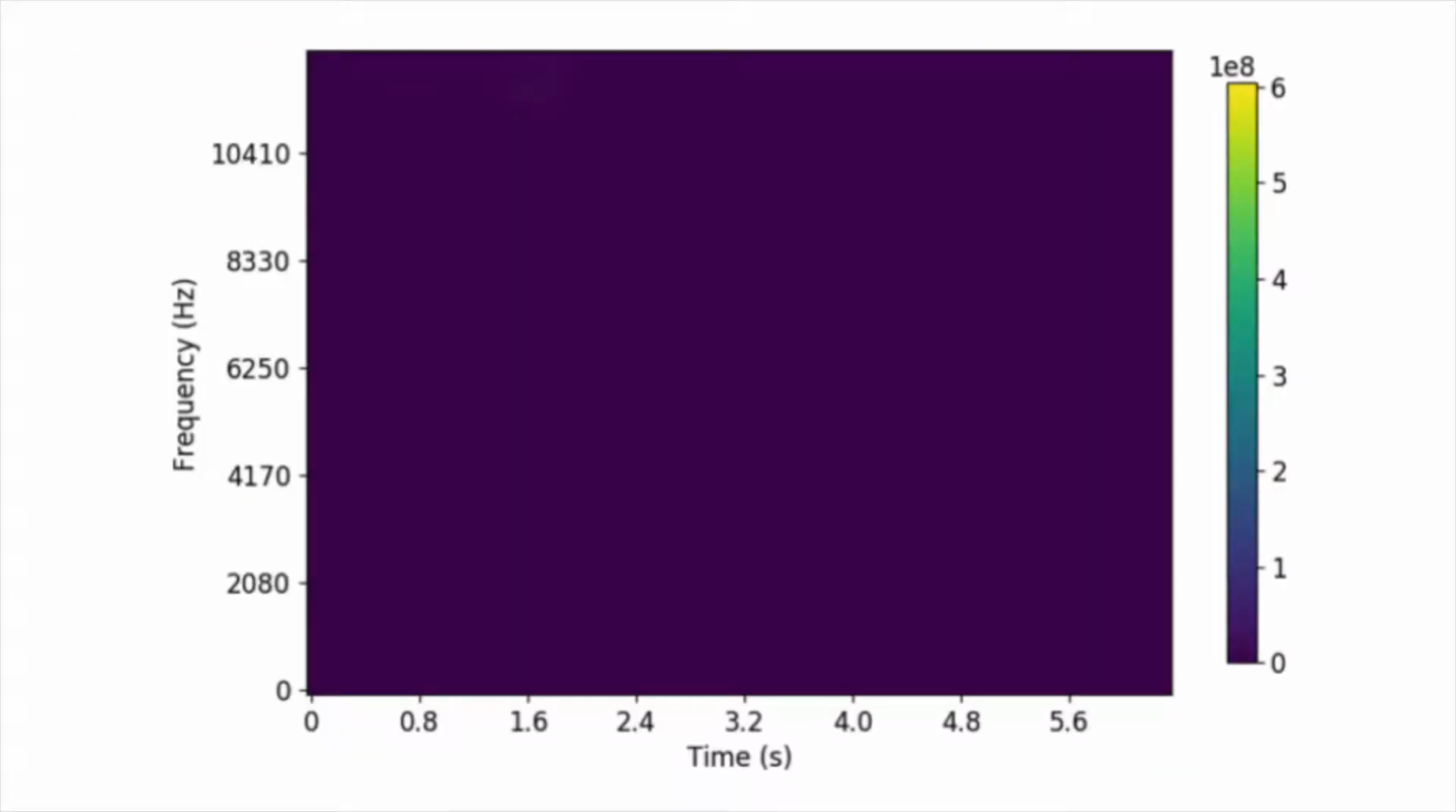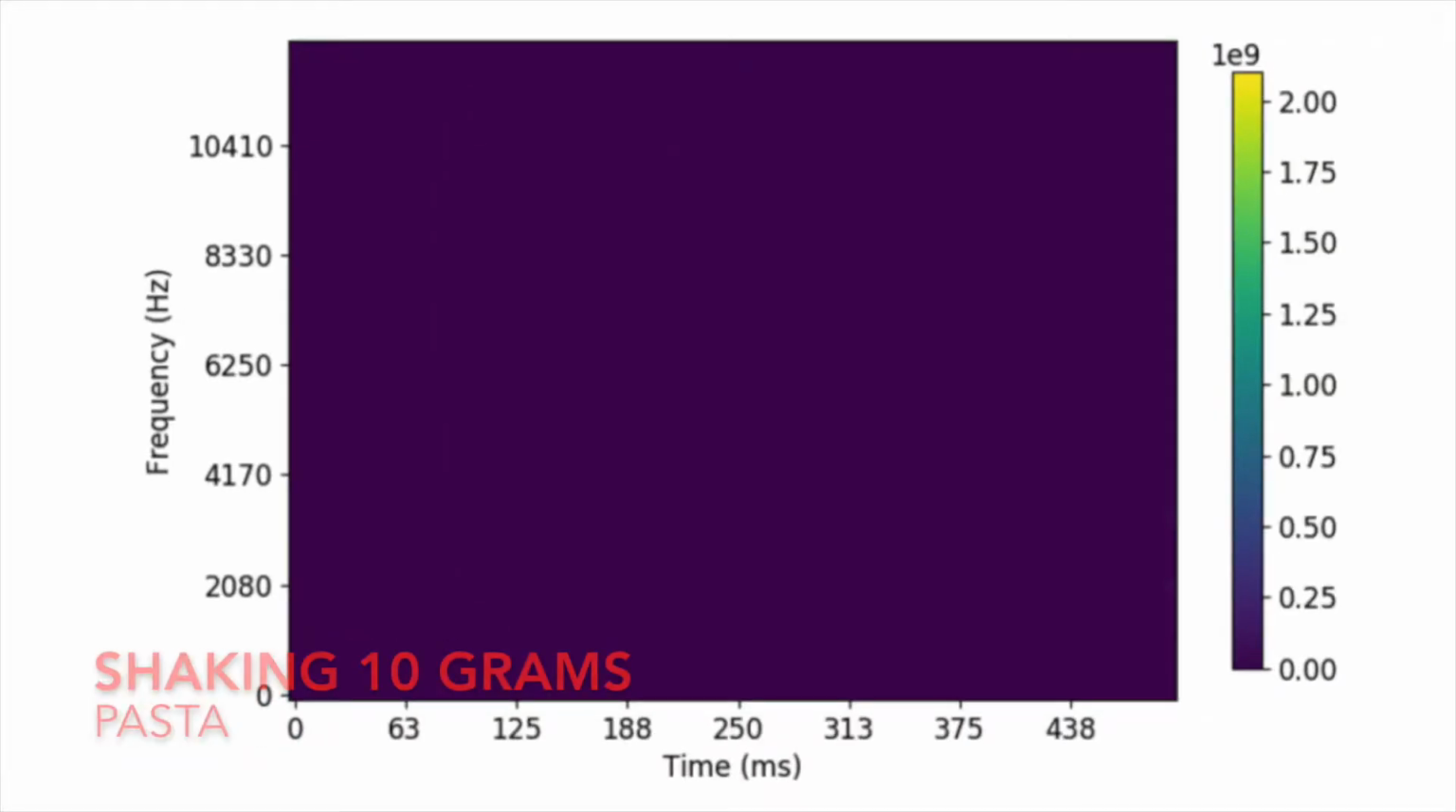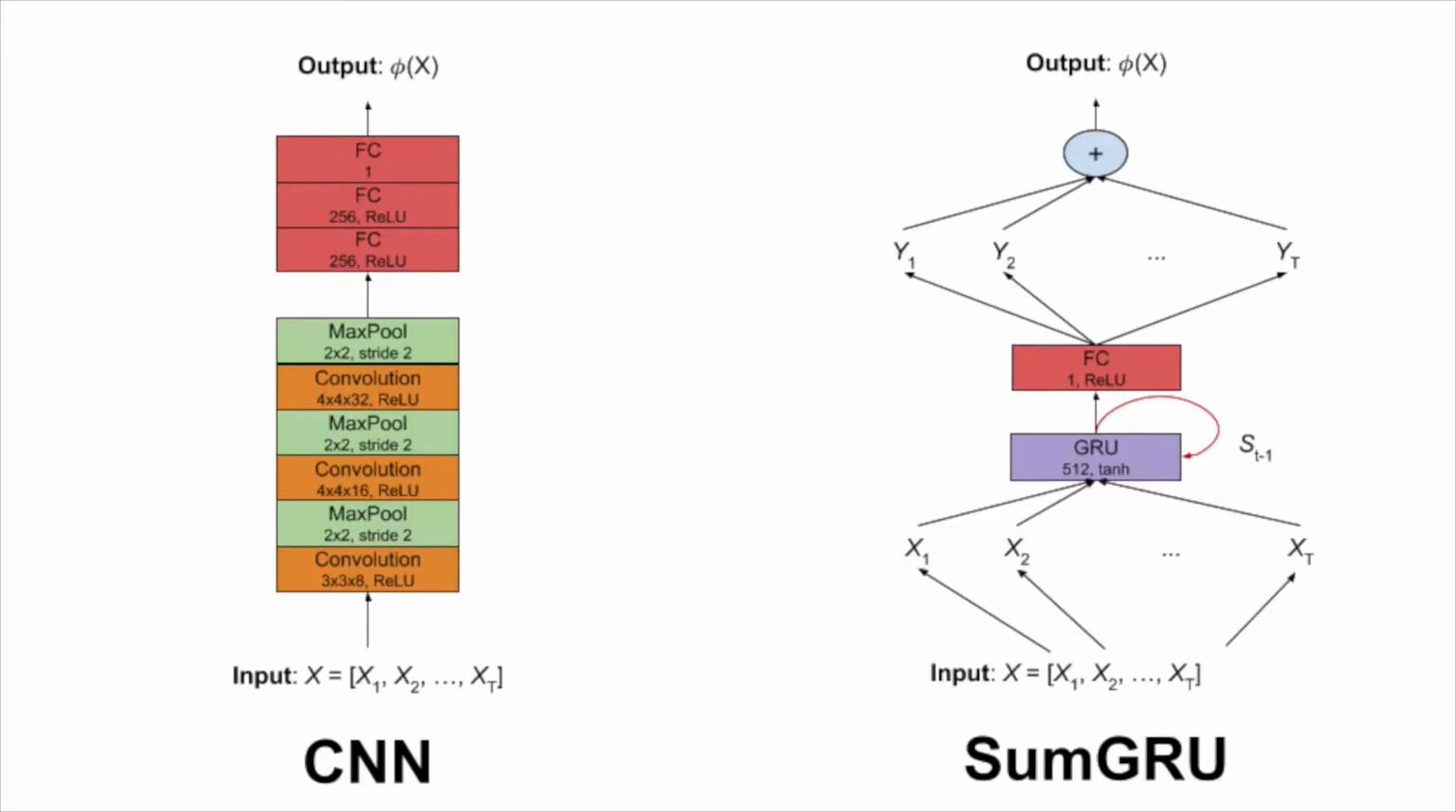In our framework, we first compute a spectrogram of each audio recording. For estimating masses from these spectrograms, we designed different deep learning architectures, including convolutional and recurrent architectures, to compare their performance for this task of regression from an audio spectrogram.